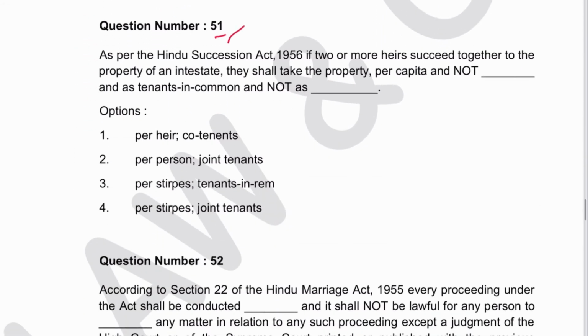Next 51, as per the Hindu Succession Act, if 2 or more heirs succeed together to the property of an intestate, they shall take the property per capita and not dash, and as tenants in common and not as joint tenants. So not per stripes. Okay, so per stripes, tenants in common, not joint tenants. So 4 is the answer.